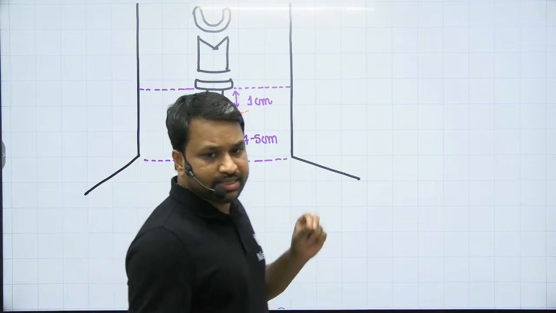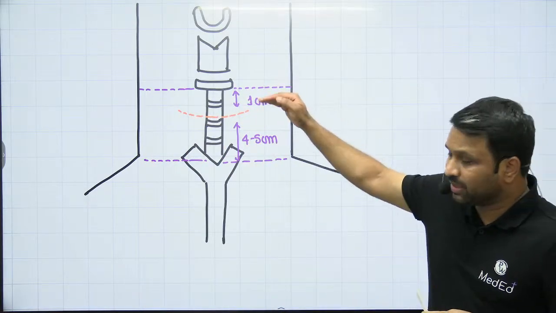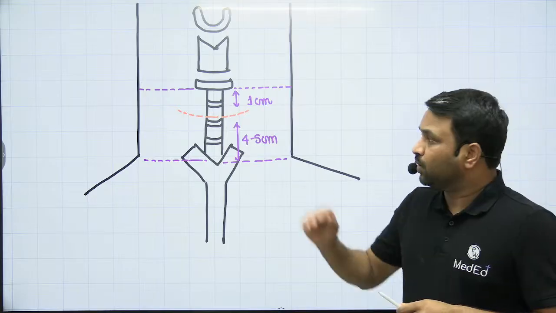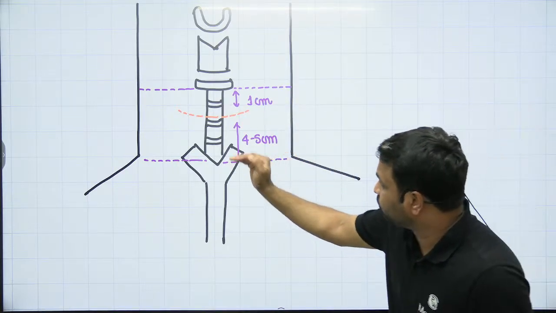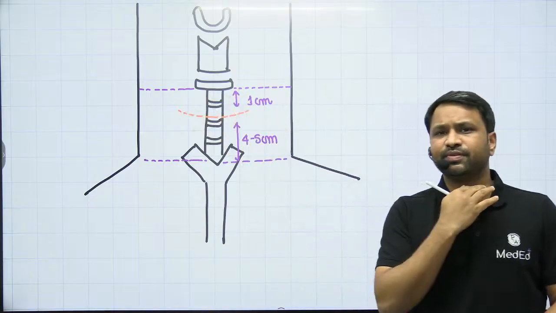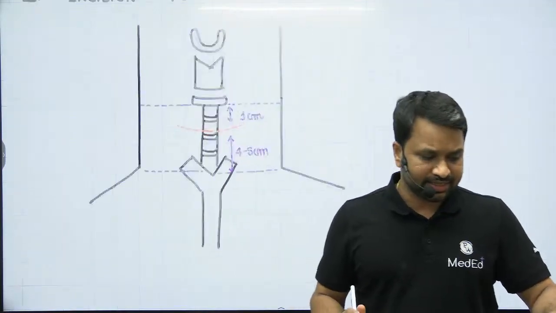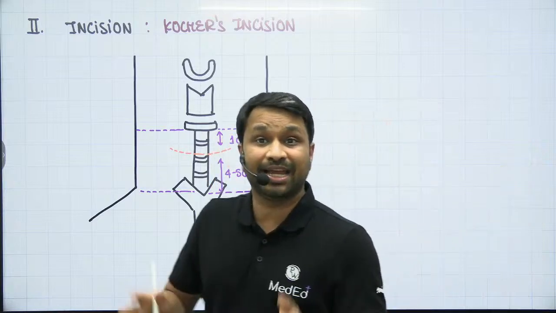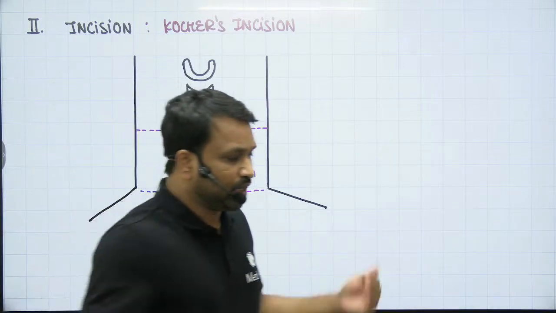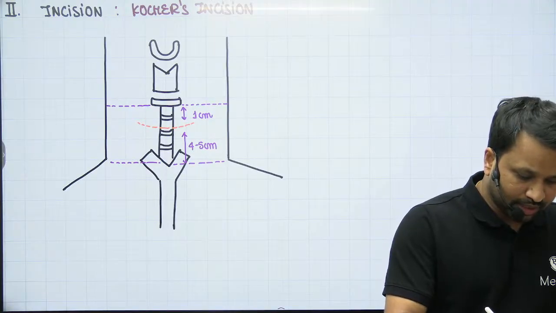The Kocher's incision is the incision that is placed 1 centimeter below the cricoid cartilage and 4 to 5 centimeters above the suprasternal notch. I will give an incision which is going to be a bit curvilinear, and we'll open the skin in this area. This is what Kocher has described for a standard incision. Now, what is the latest incision, or the one that we currently follow in our surgeries?